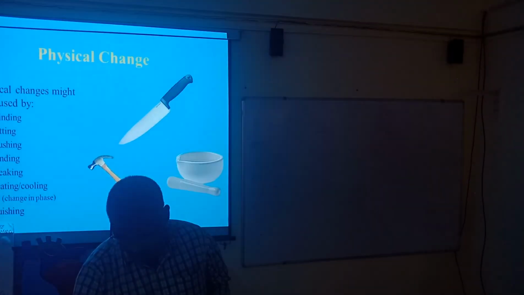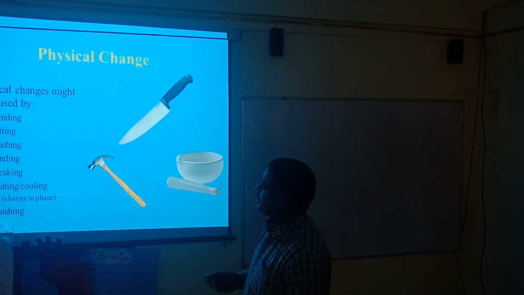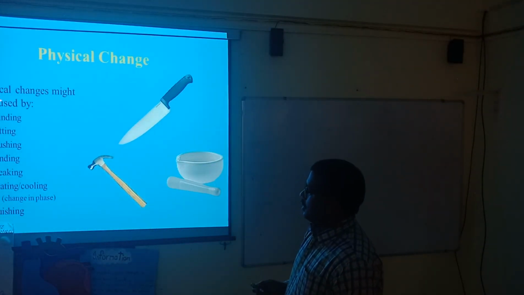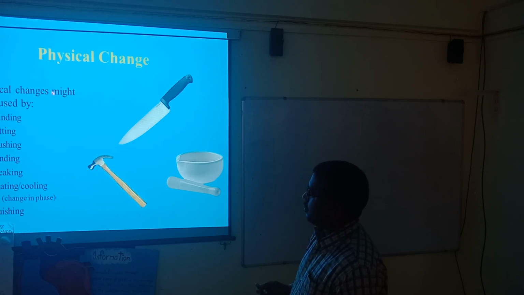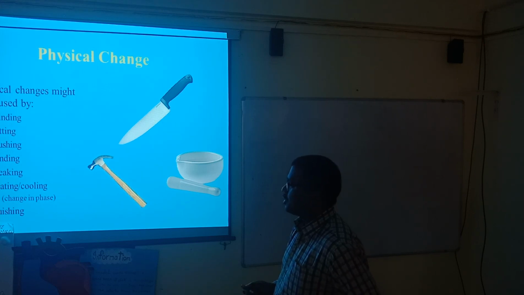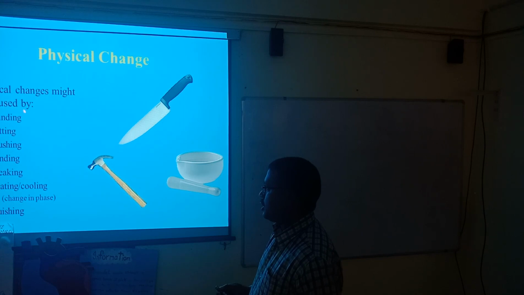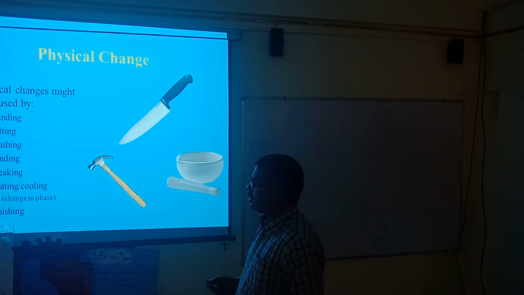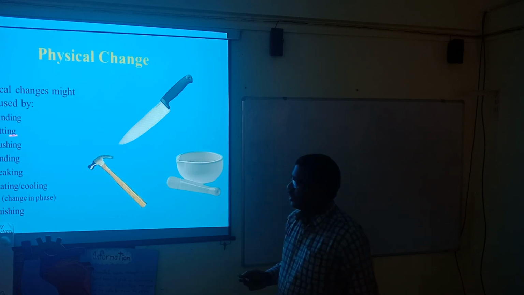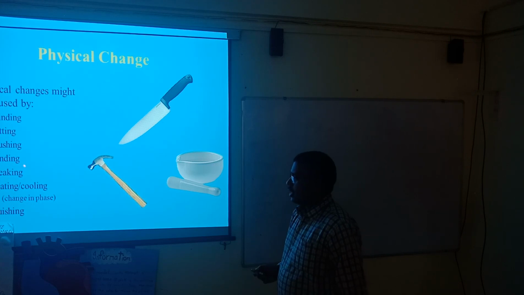Now here, different examples are given in front of you. These changes might be caused by grinding. As I already told, these are physical properties. If changes occur in these physical properties due to certain things, that kind of change is known as physical change, like grinding, cutting, pressing, bending, breaking, and heating and cooling. These are some properties.